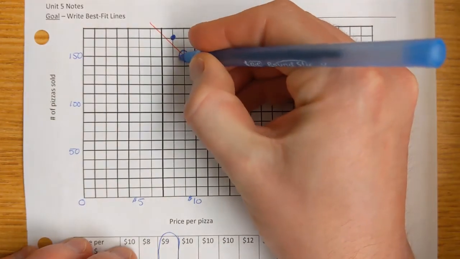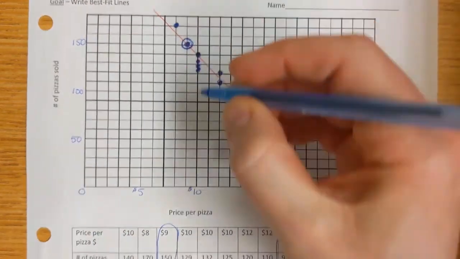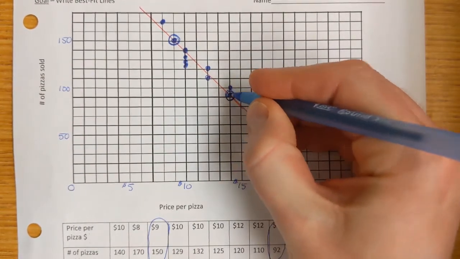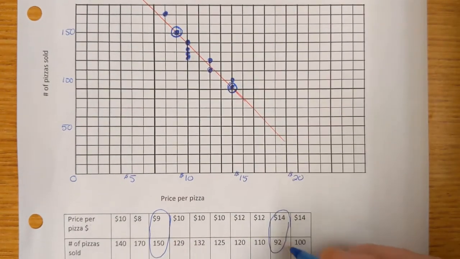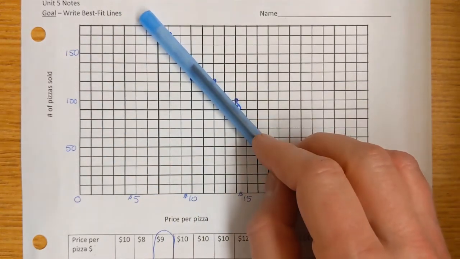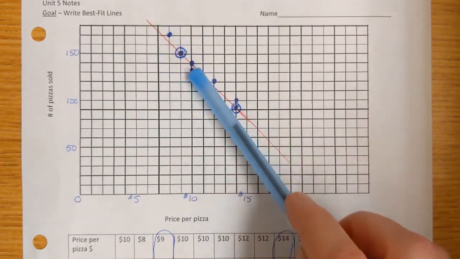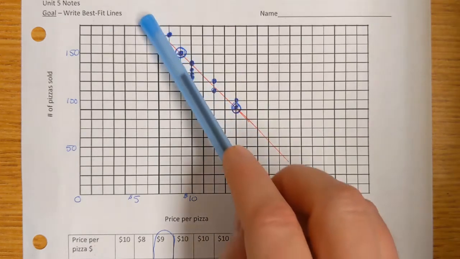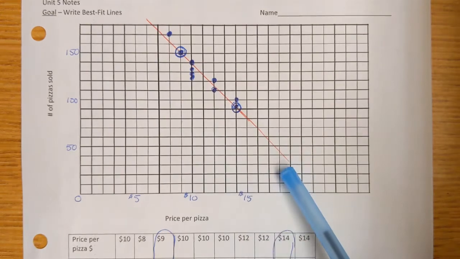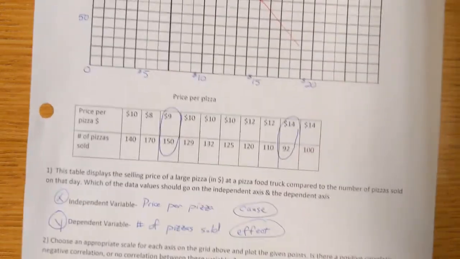I said I like this point right here, which is the (9, 150). And I said I like this point right here, which is the (14, 92). I like these 2 points because if I drew a line through them, it falls very closely to the middle of all of my data points. This is visually how I can choose a best fit line.